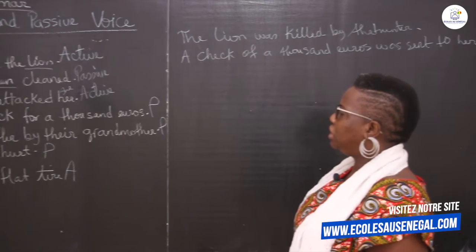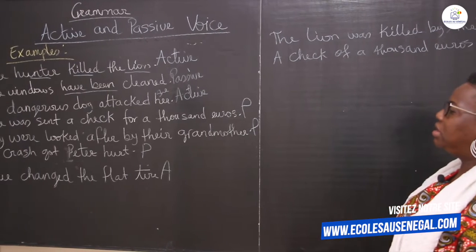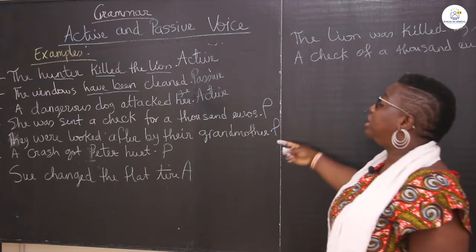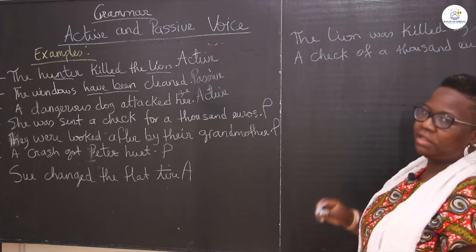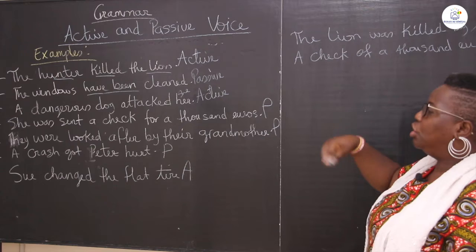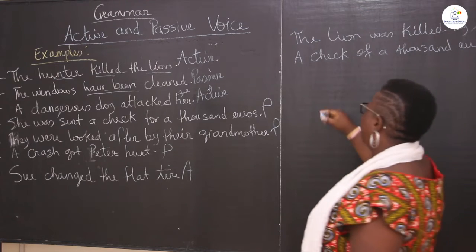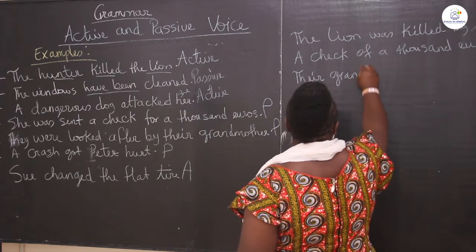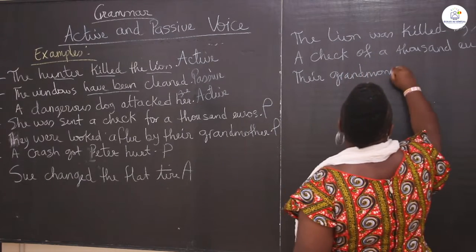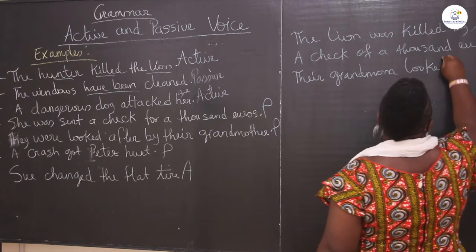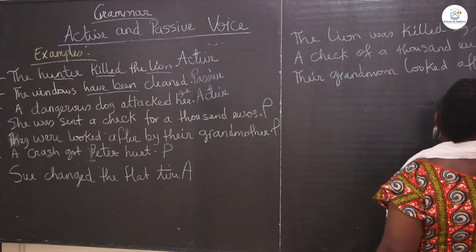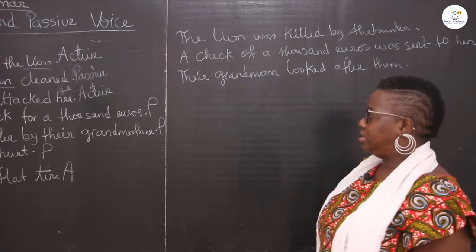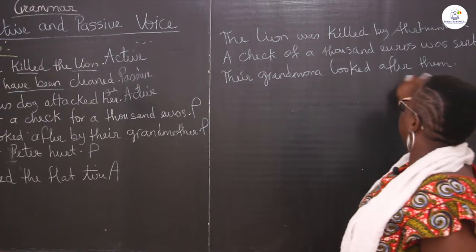They were looked after by their grandmother or grandparents. That's a passive. Their grandmother looked after them. Their grandmom looked after them. They were looked after by their grandmother. So their grandmother looked after them.